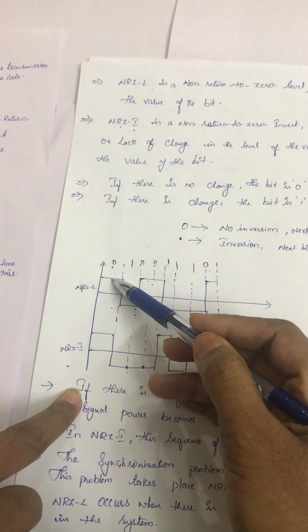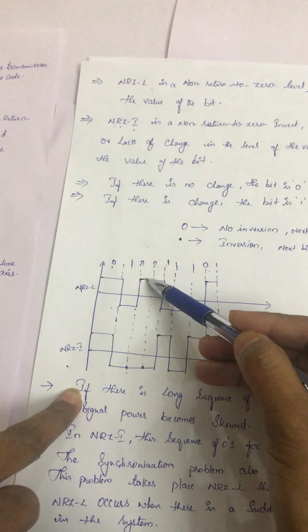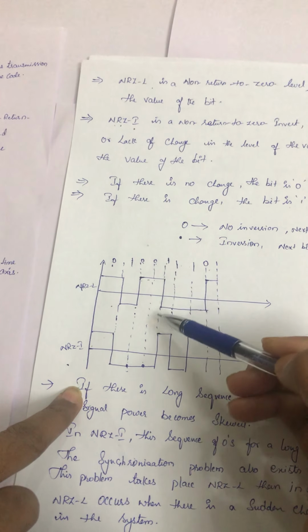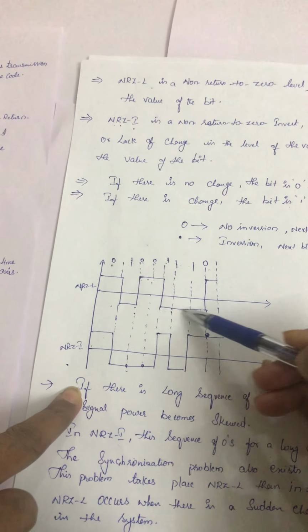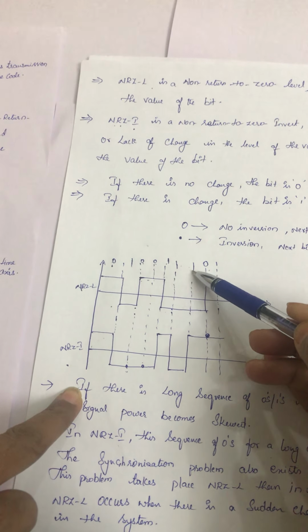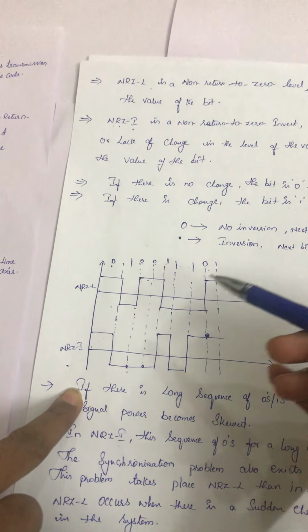So a positive cycle is treated as a 0 here, and a negative is treated as a 1. Positive, this is also positive, so 0, 0. Okay. Next, this is again negative, treated as a 1. Okay. Next, this is positive, treated as a 0.